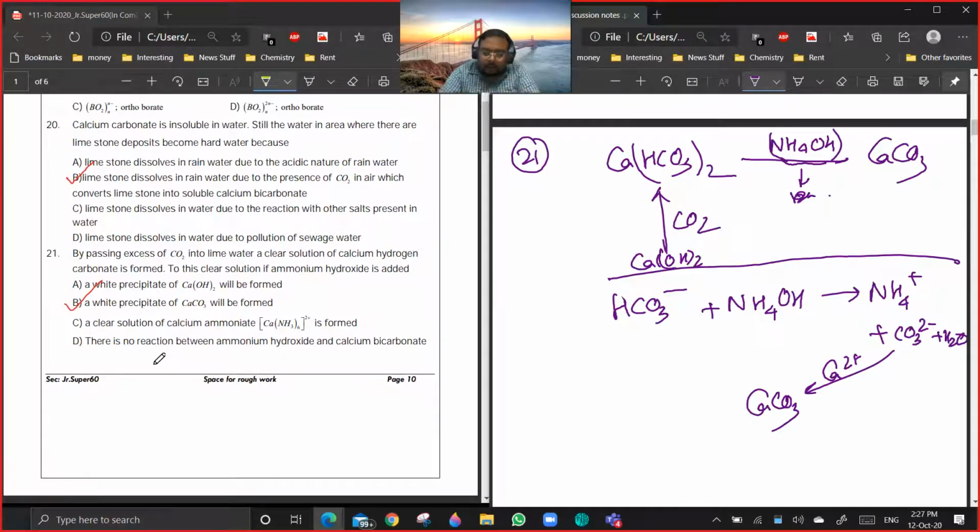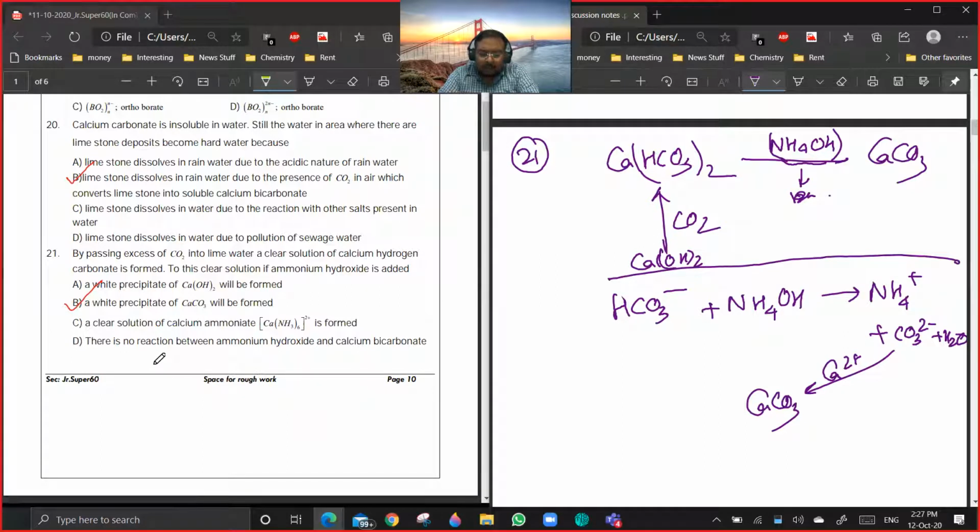Now, the water in areas where limestone deposits become hard because, okay, limestone dissolves in rainwater due to presence of CO2 in air. That is correct. Excess of CO2 and moisture is there, it will dissolve, forming calcium bicarbonate. The moment it is soluble calcium bicarbonate, Ca2 plus in water, it will be hard.